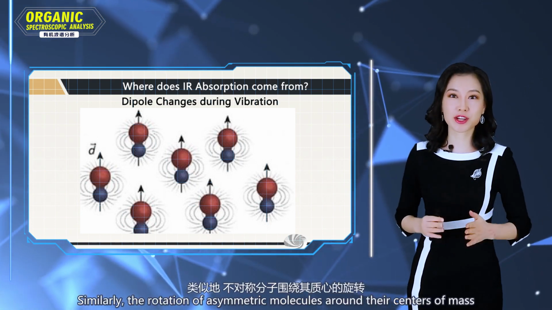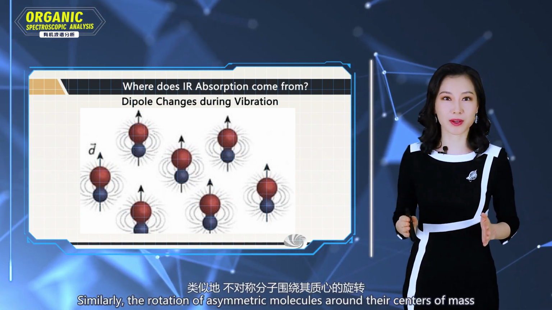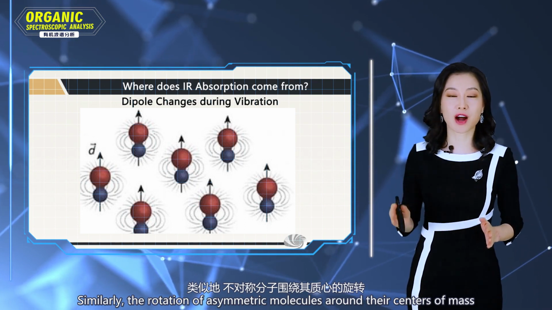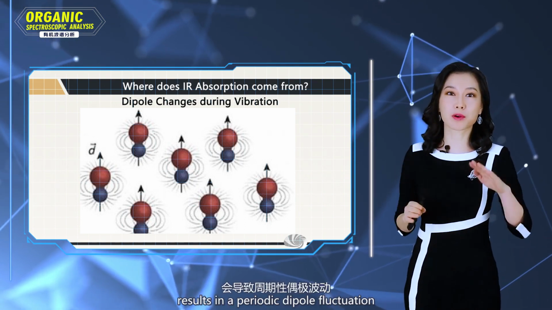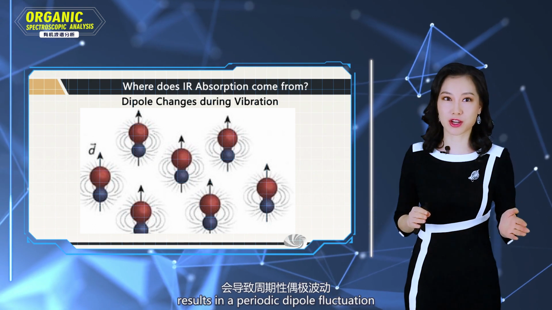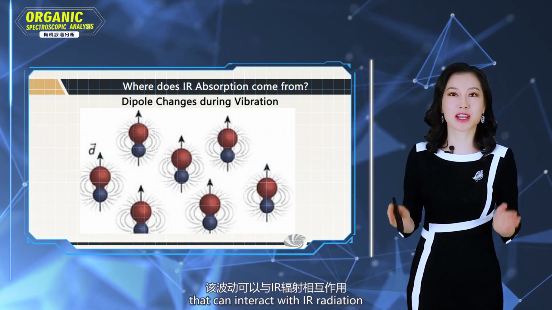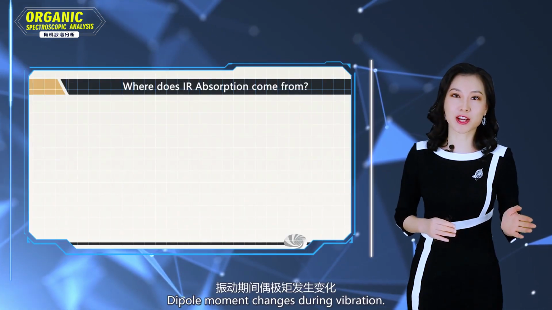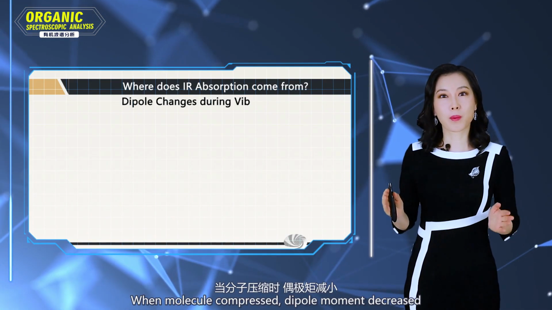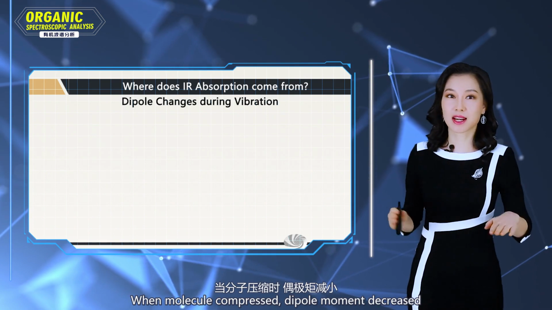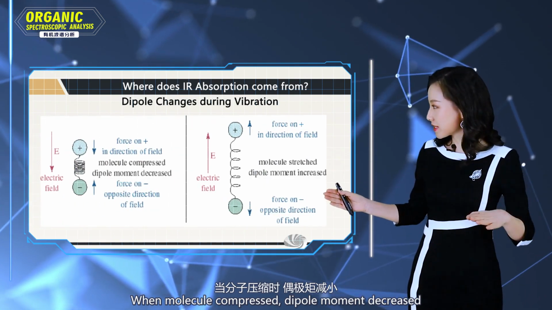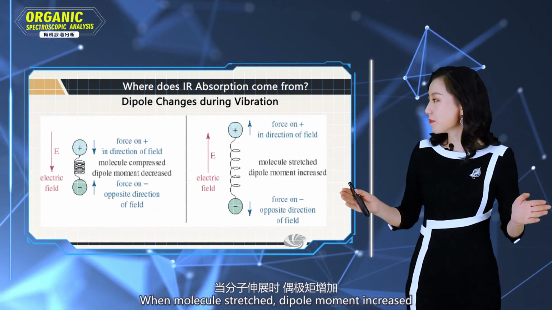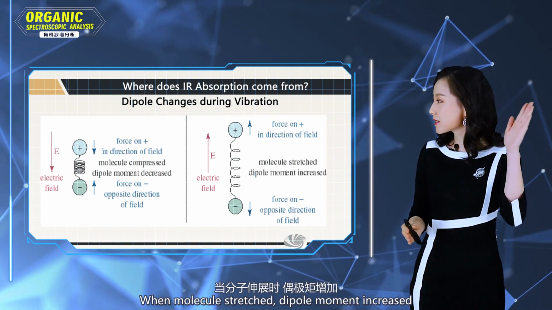Similarly, the rotation of asymmetric molecules around their centers of mass results in a periodic dipole fluctuation that can interact with infrared radiation. Dipole moment change during vibration: when the molecule is compressed, the dipole moment decreases. When the molecule is stretched, the dipole moment increases.